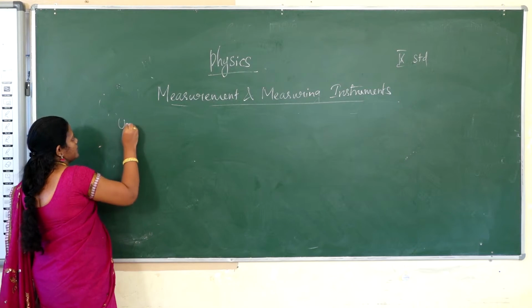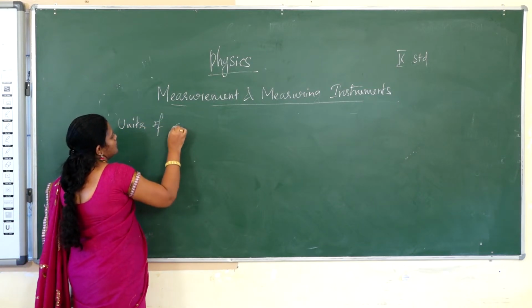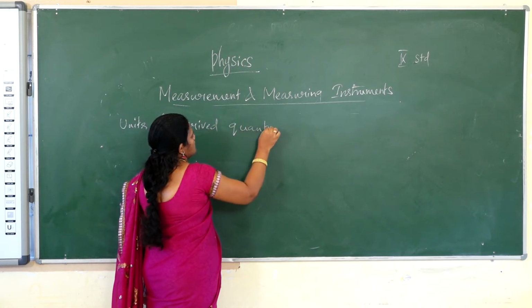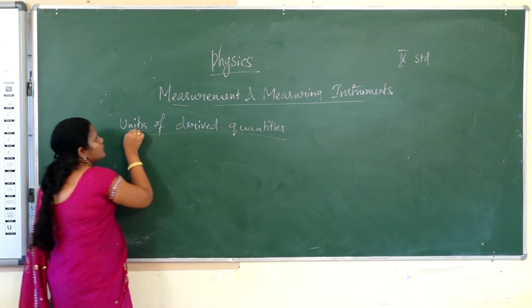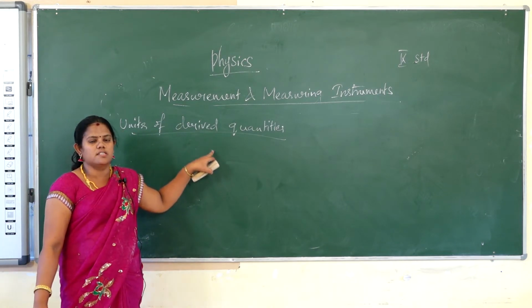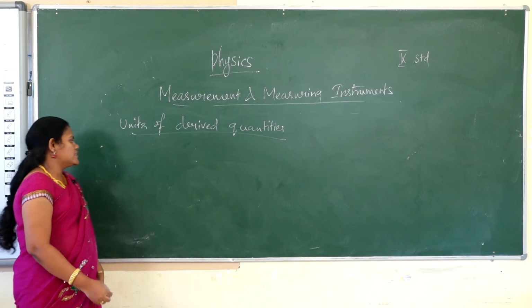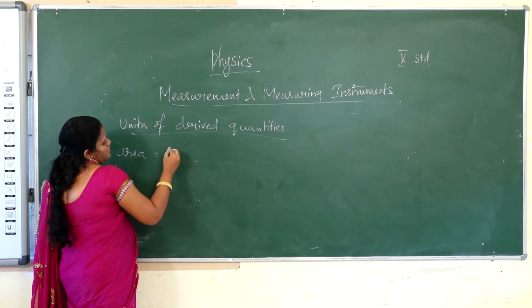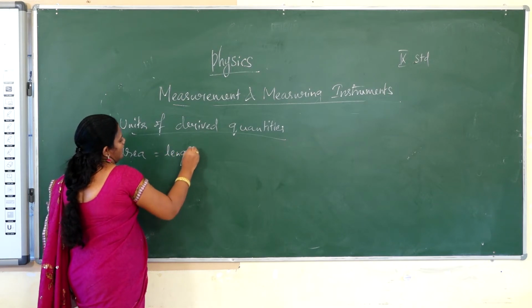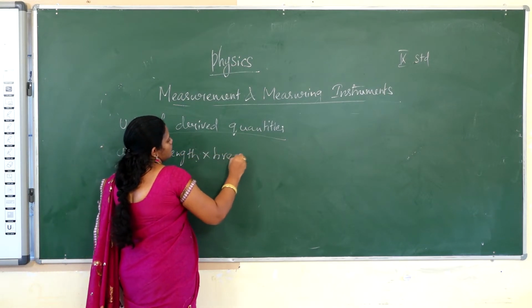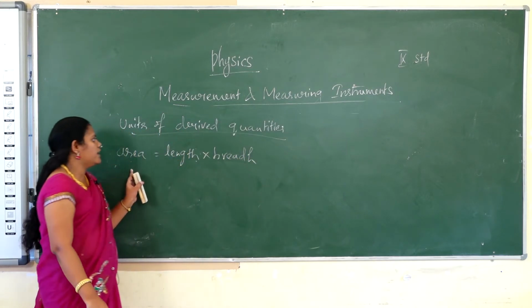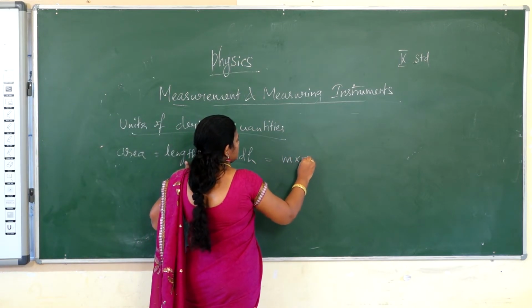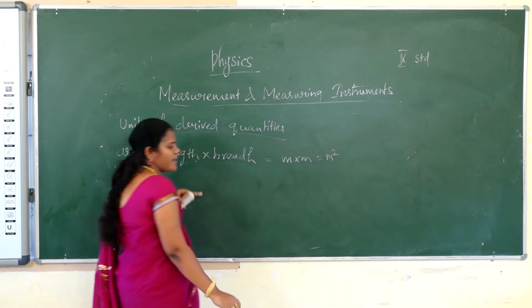See the units of derived quantities. What is the meaning of derived quantities? Derived quantities are derived from the fundamental quantities. For example, already I told area. Area is length and breadth. So you have to calculate the unit of the area. What's the unit of length? That is meter. What's the unit of breadth? That is meter. So the unit of area is meter square.